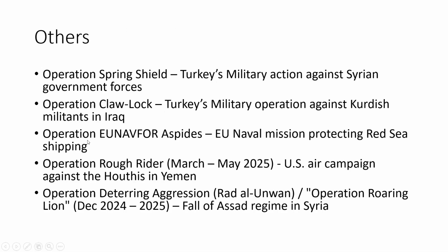Fine. Then there is Operation Aspides. This is an EU naval mission, the European Union naval mission protecting Red Sea shipping. We already know the Red Sea is being blockaded by the Houthi rebels. So the EU is against them, and this operation is called Aspides, and the US is also against them, and this operation is called Rough Rider.